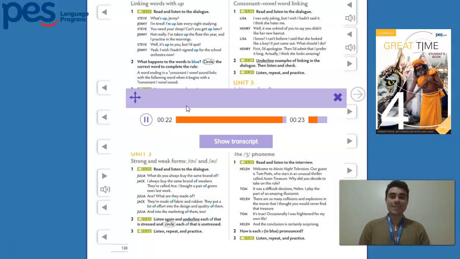So, could you identify the difference? Well, basically, there are two strong or stressed "of"s, okay? The first one here, what do you always buy the same brand of? And what are they made of, right?